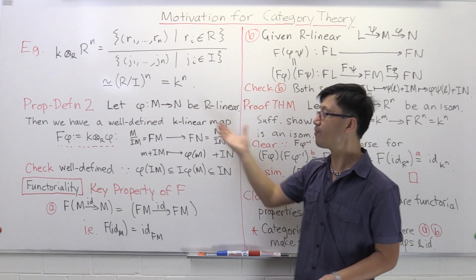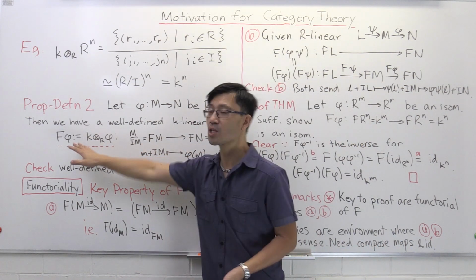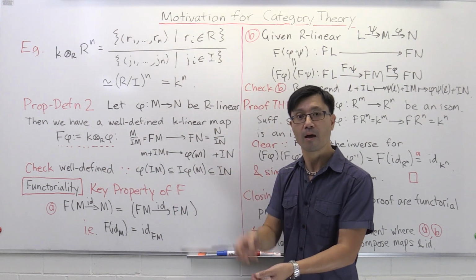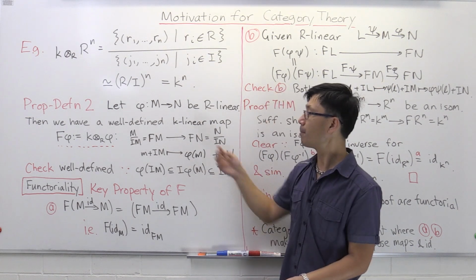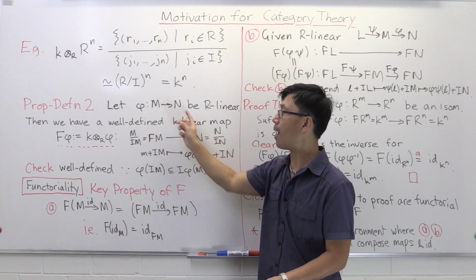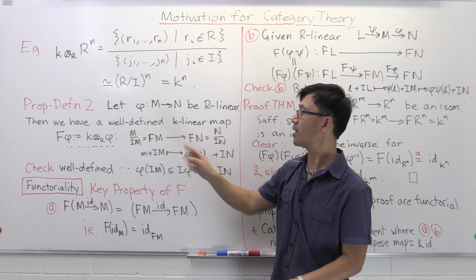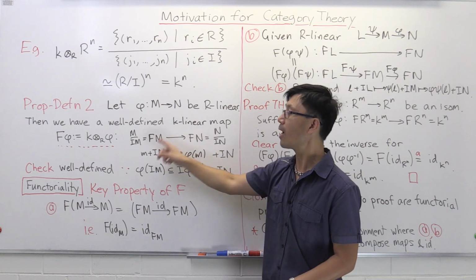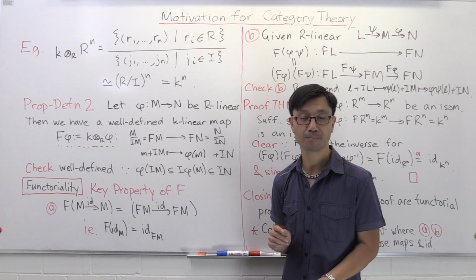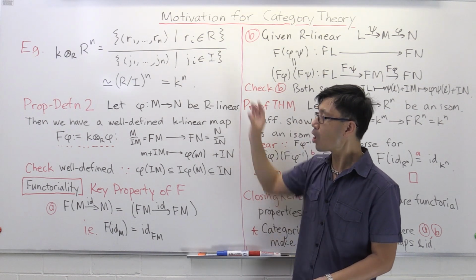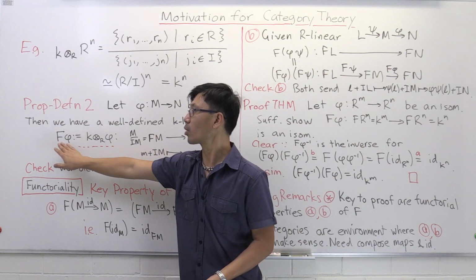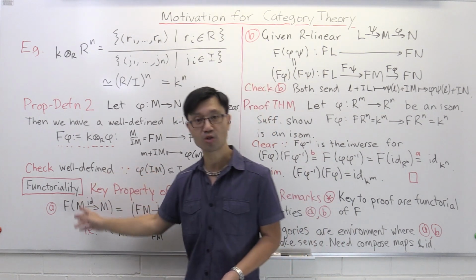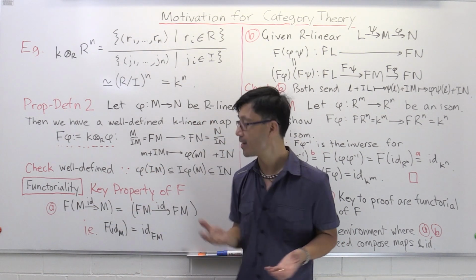So now we found that not only does this functor, what does it do? You can input an R module and it spits out a vector space over K. But if you have a morphism between R modules, an R linear map like that, you spit out a K-linear map between the corresponding vector spaces over K. So we've introduced what I call a functor F here, and the most important property is what's called functoriality, and I want to talk about that now.